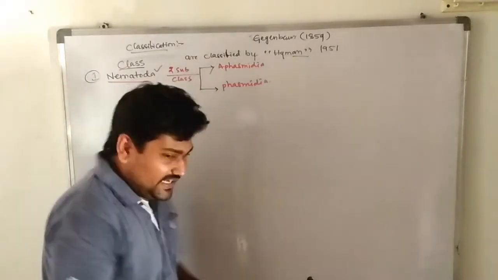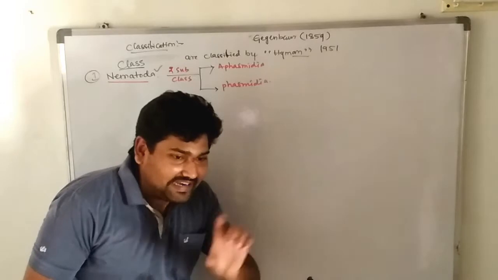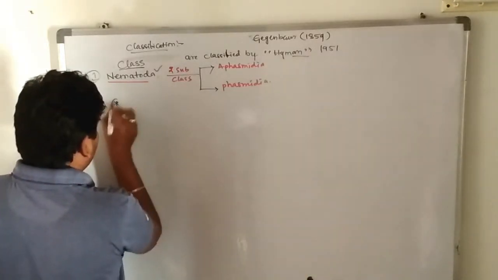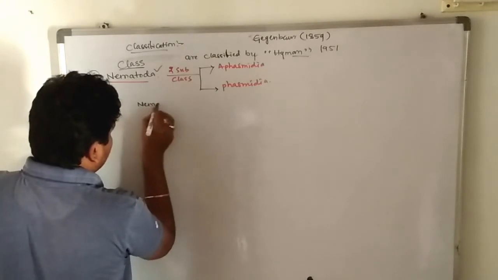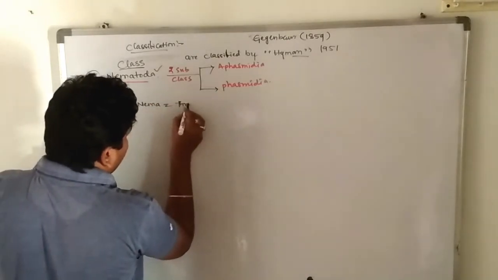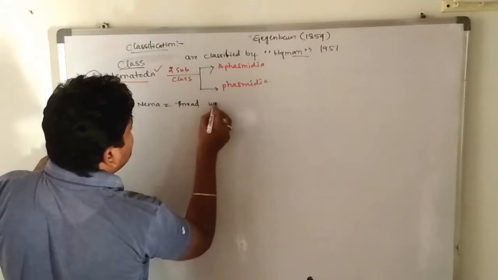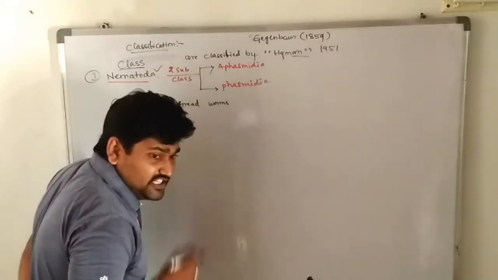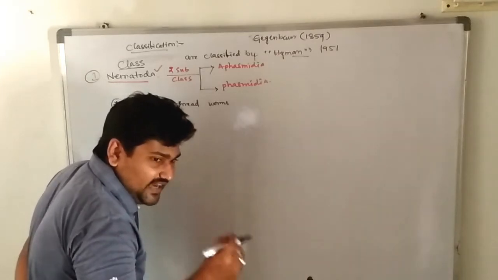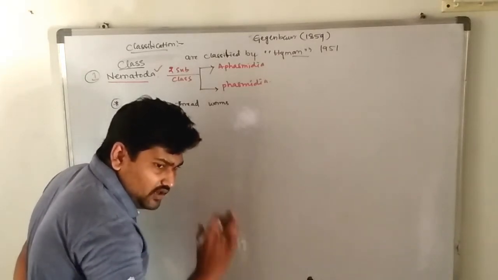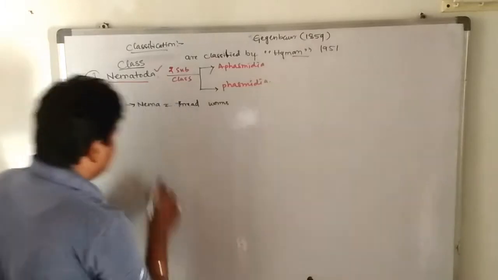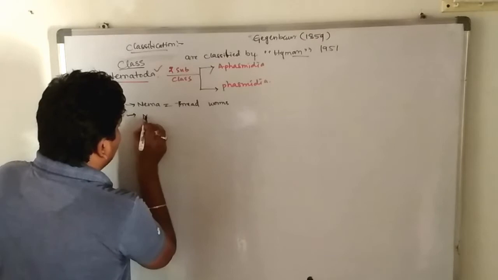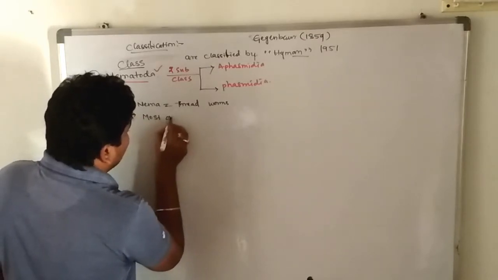Nematoda is nothing but Nema, which means thread. These are thread worms. Most of the individuals are aquatic, meaning fresh and marine water forms.